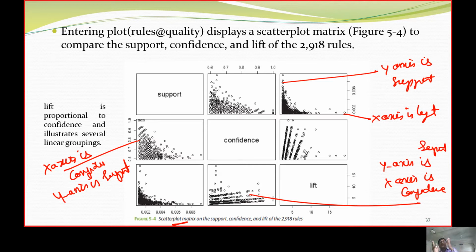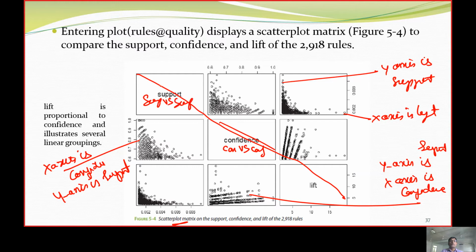So how exactly are we going to put these things? We got a lot of graphs here, but the x-axis is not given, the y-axis is not given. Is there any ambiguity? No, there is none. This is a diagonal part, and we can't say this is confidence versus confidence, so it will be a straight line.